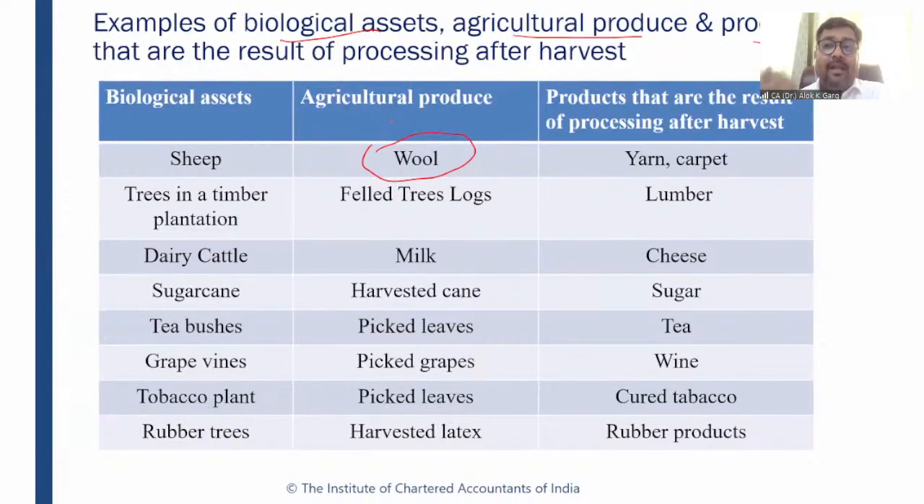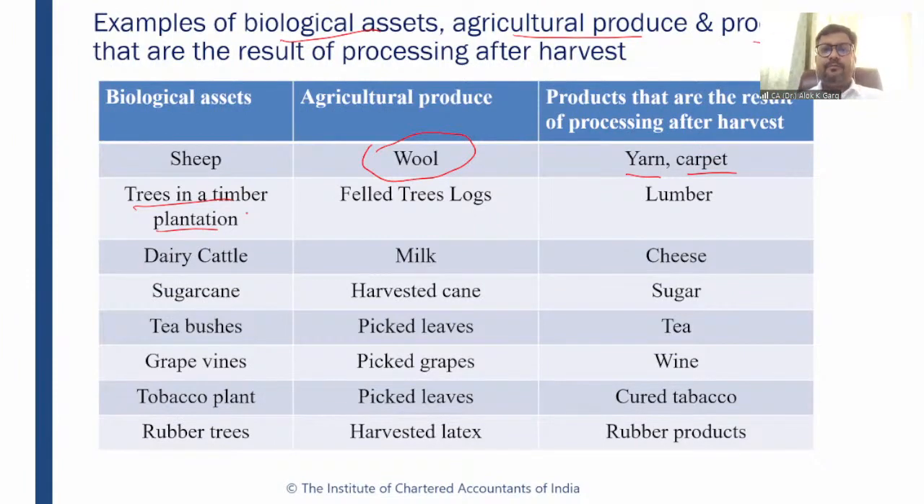And what could be the final output? What could be the inventory? What could be the final output? The final output is yarn, carpet, in case of textile companies, right? Trees in a timber plantation. Okay, there is a company and a company is planting a tree, right? Why are they planting a tree? Because they have to cut the tree. They have to take the felled tree logs and they need to convert these felled tree logs into lumber.